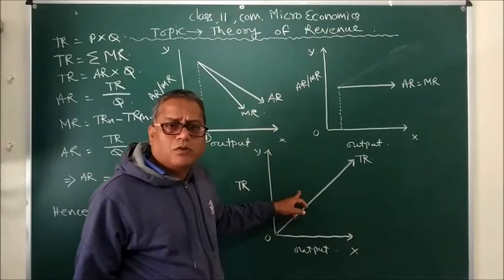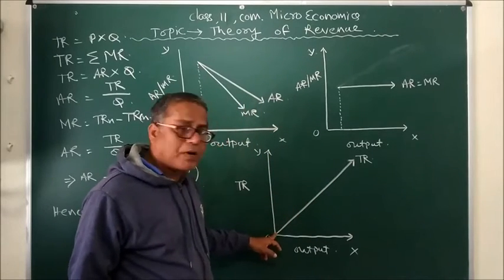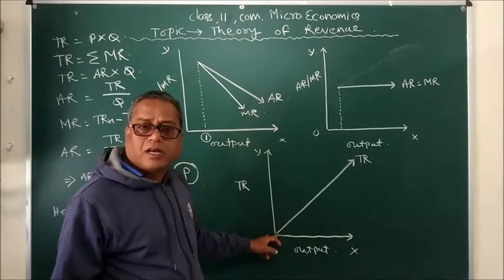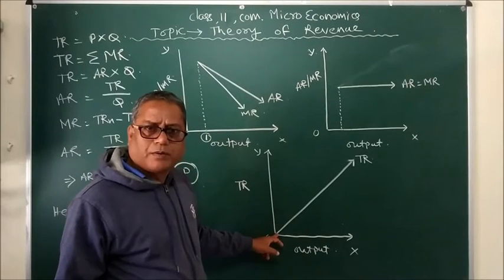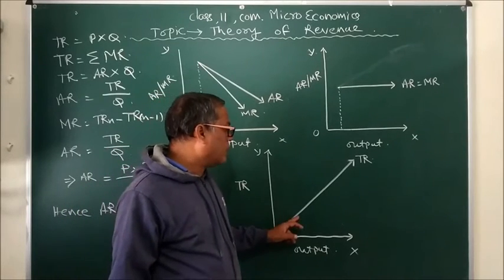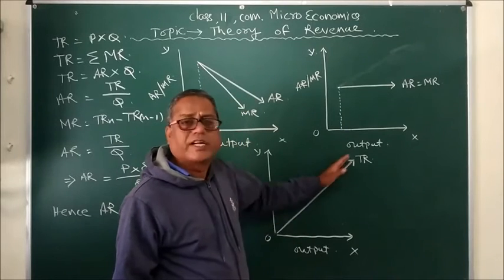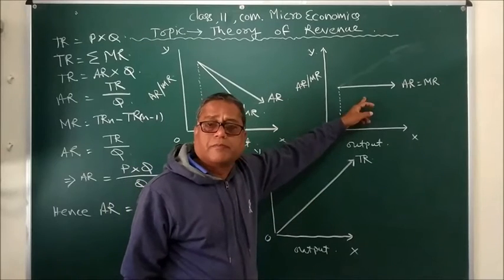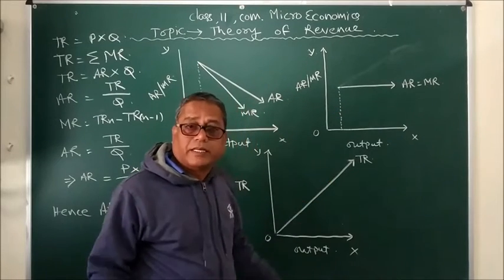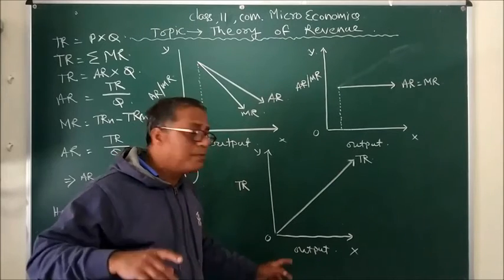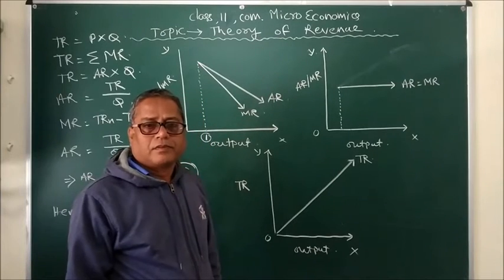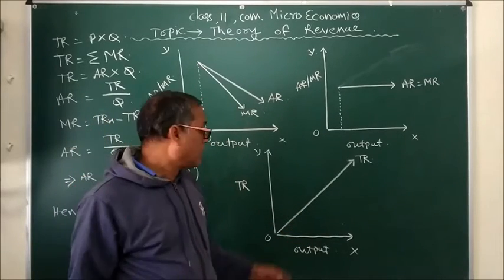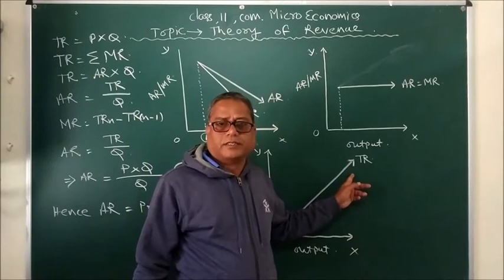Then come to the total revenue curve. Unless a product is sold, there is no revenue. That's why the total revenue curve starts from the point of origin, and it goes on increasing and is a straight line. What does it mean? The total revenue curve in a perfectly competitive market is a straight line. That means the slope of the curve is constant. That means del y upon del x is always a constant number. That's why the shape is a straight line.